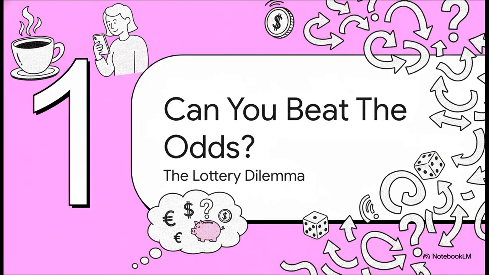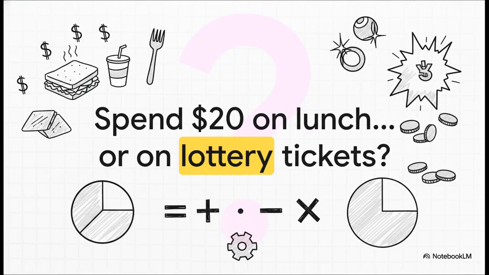So let's dive right in with a question that I'm pretty sure has crossed all of our minds at some point or another. The classic dilemma, right? You've got the sure thing, a pretty decent lunch, versus that tiny glimmering chance of a life-changing win. So the big question is, can we actually use math to figure out if buying that ticket is a smart move, not just today, but, on average?